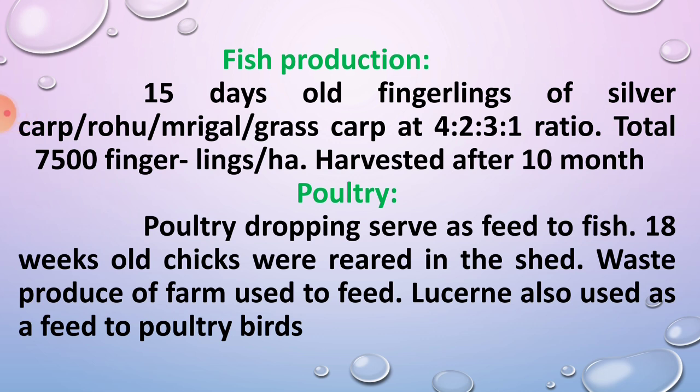Okay, this is the fish production. Then in poultry, the droppings serve as a feed to fish. This is the third enterprise, that is the poultry, and the poultry shed is prepared on the farm fish pond. The poultry droppings are used as a feed to the fish. The 18 weeks old chicks were reared in the shed.